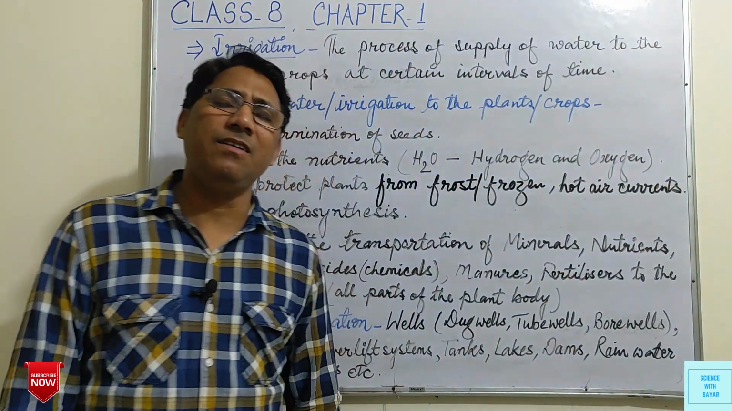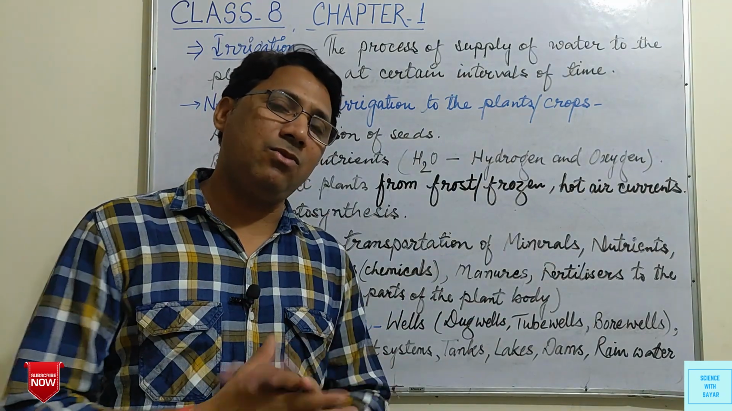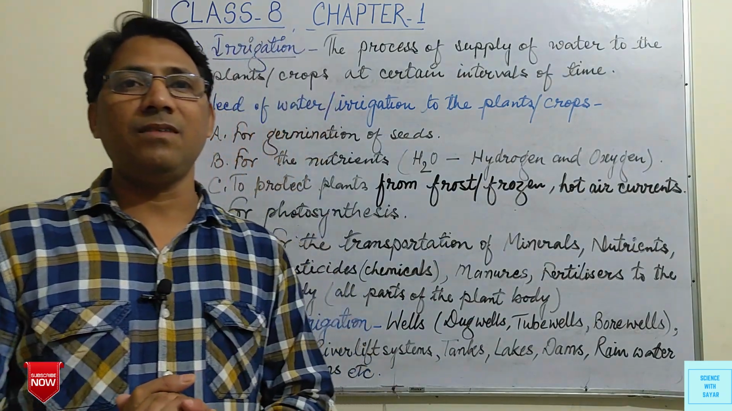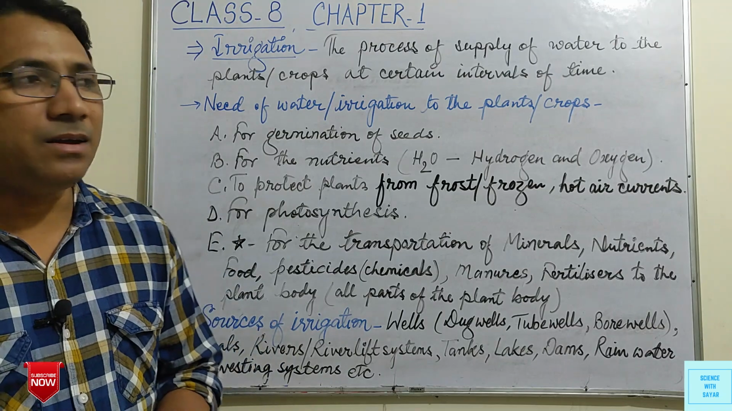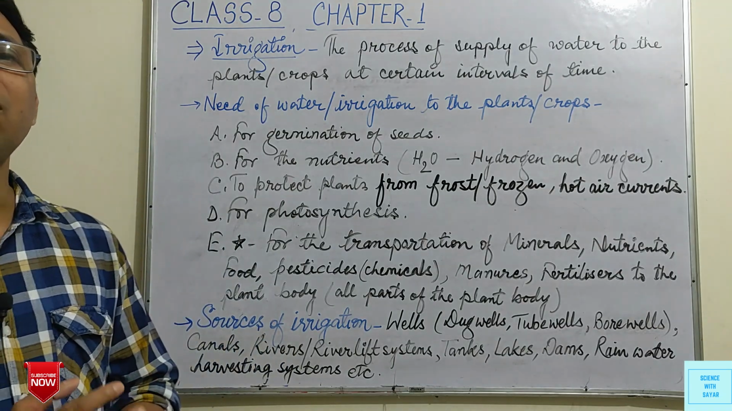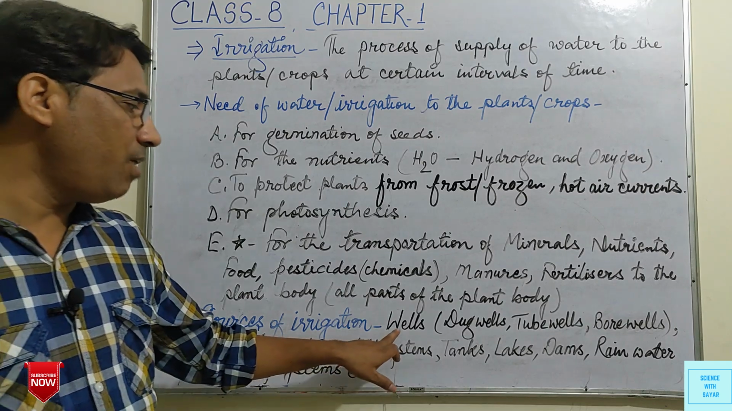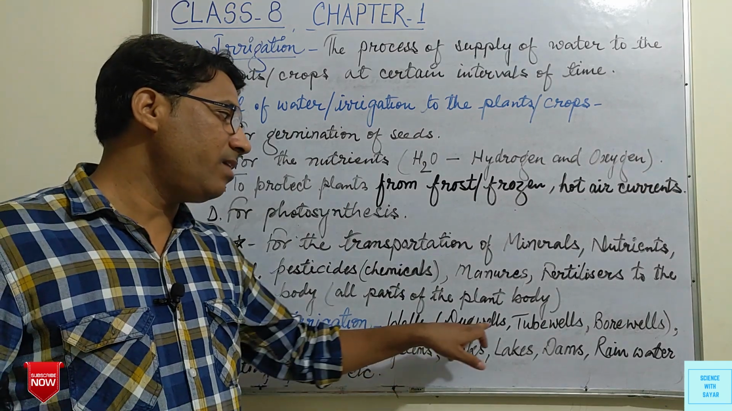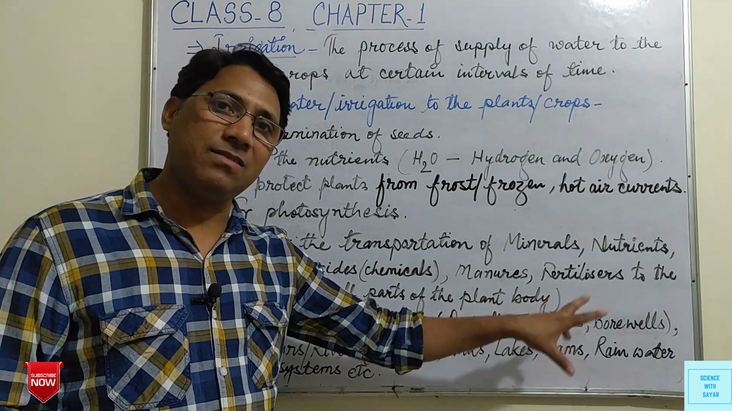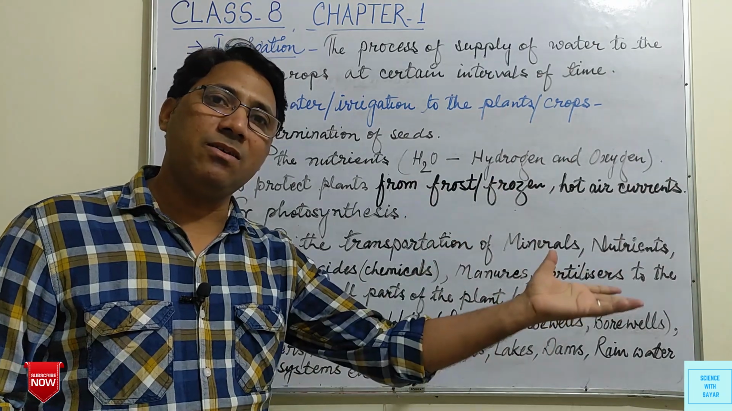Then after, sources of irrigation. We know that irrigation is the process of supply of water to the crops after a certain interval of time, and there are various sources of water from which we supply water to the crops. These are wells. Those are dug wells, tube wells, bore wells, etc. So from these wells we supply water to the crops.